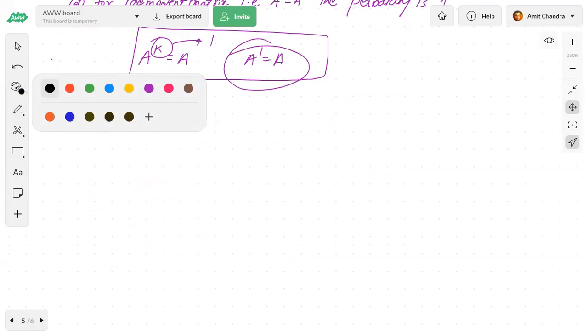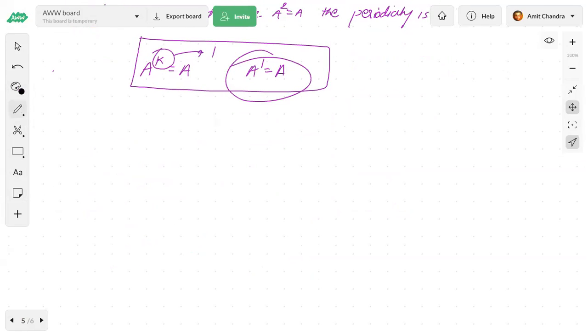Suppose the periodicity of a matrix is 3. So we have A to the power 4 will become A. That means periodicity will be 3, so A to the power 4 will be A.